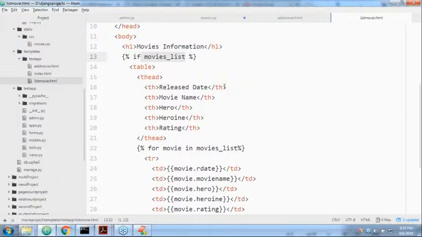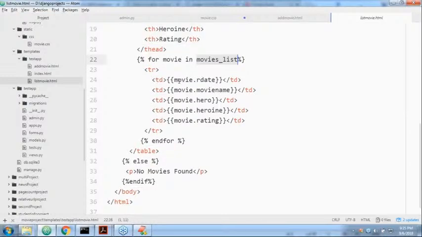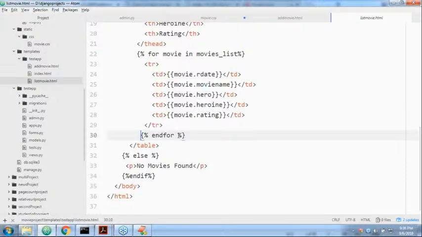Next, for each movie in movie list, can you please display the movie date, movie name, hero name, heroine name, rating like this, and otherwise no movies found. Are you able to understand? Yes, friends.